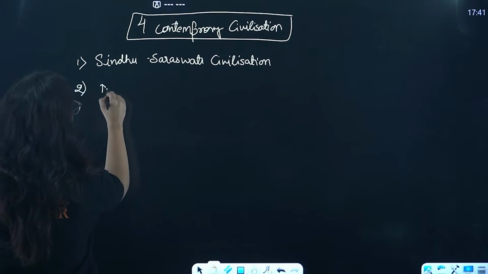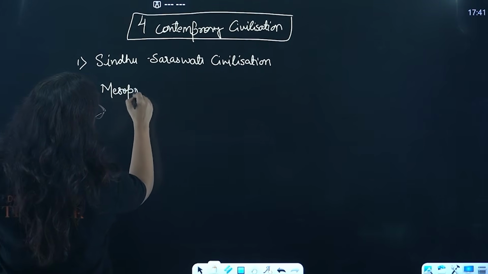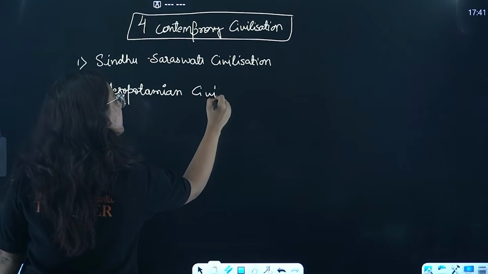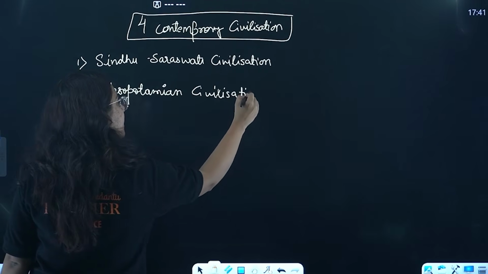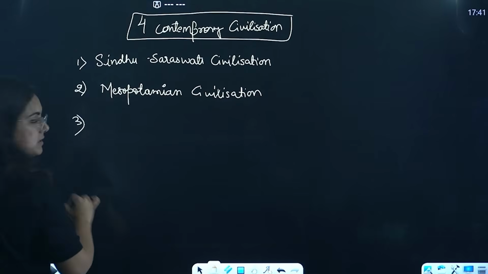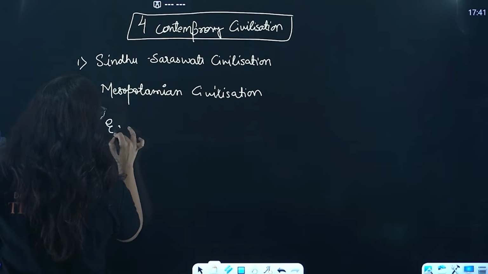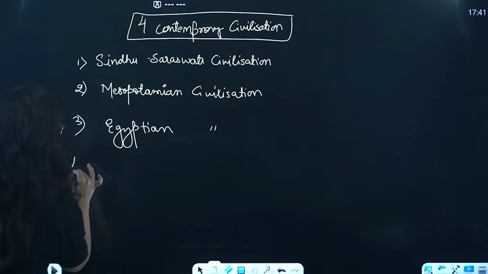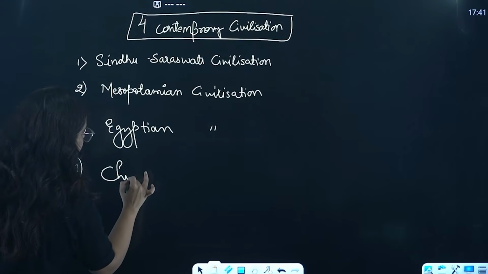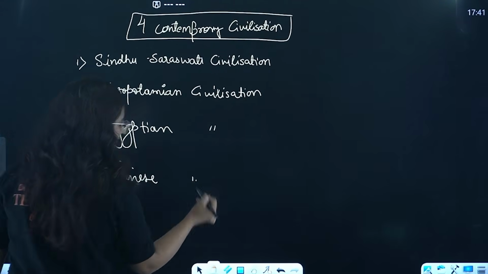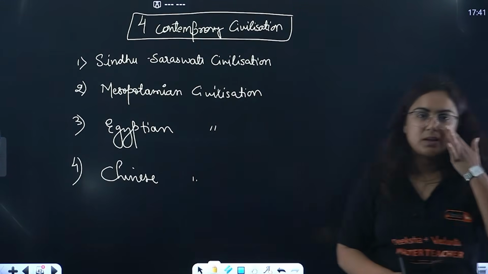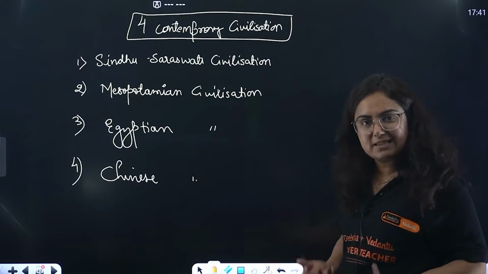Second one, the Mesopotamian civilization. The next one here was which one? Egyptian, the mummy ones. Egyptian civilization. And the last but not the least, the Chinese civilization. Chinese civilization on the banks of which rivers?